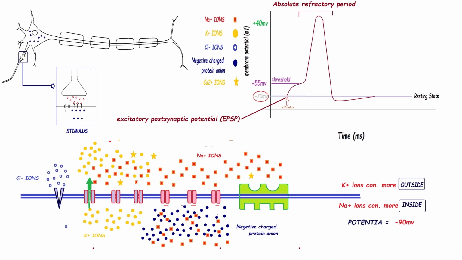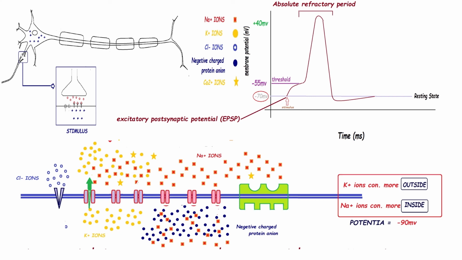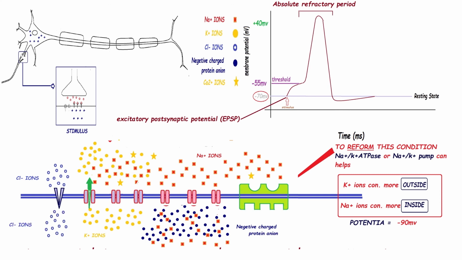Now in the resting condition, on the outside of the membrane sodium ion concentration was high, and on the inside potassium ion concentration was high. But after the hyperpolarization, we can see on the outside of the membrane potassium ion concentration becomes high, and on the inside sodium ion concentration is increased. So to reform this condition, the sodium potassium ATPase or sodium potassium pump can help.